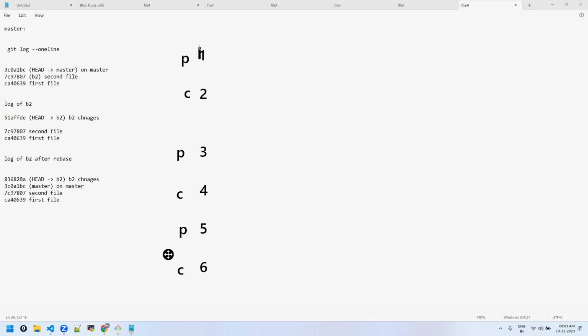First this commit is done, then this, then this, and so on. But how will they be arranged? P1, P3, P5. Then C2, C4, C6. Got it now? Even though P5 is done after C2, P5 will be first. First all the parent, then all the child. Clear now? Yes, ma'am. Now it should be clear for each and every one. No other confusions.